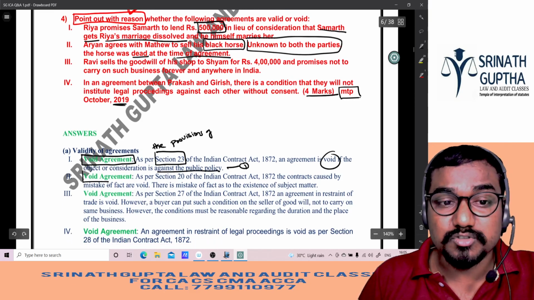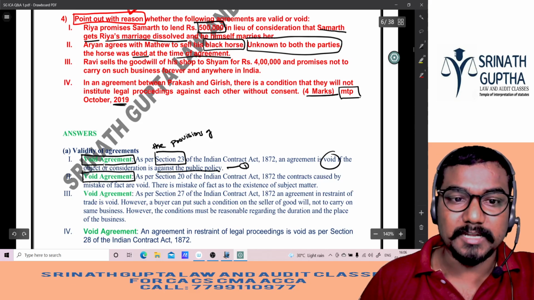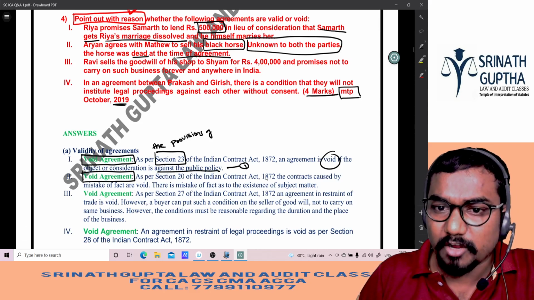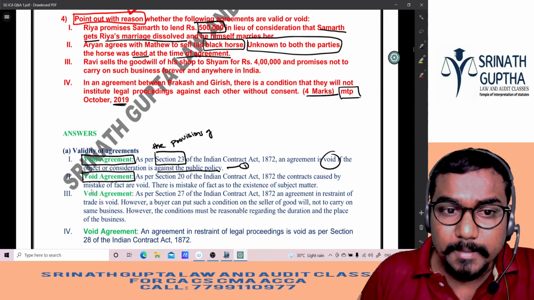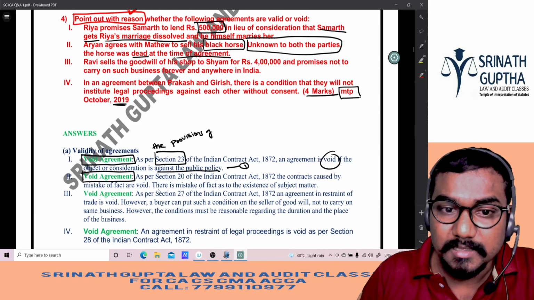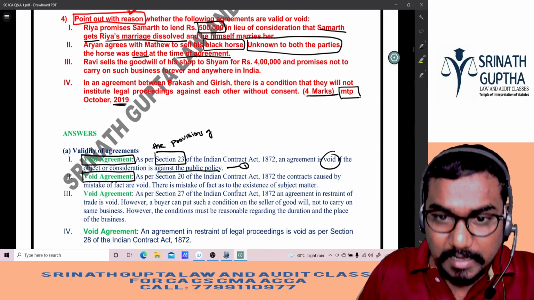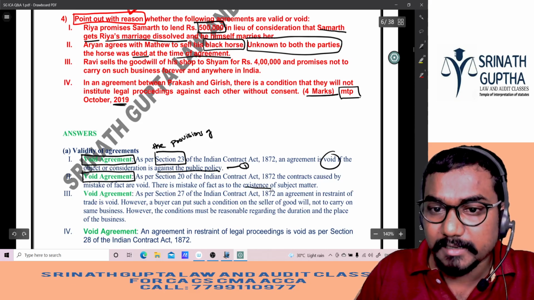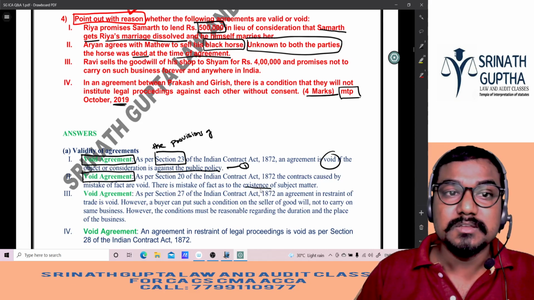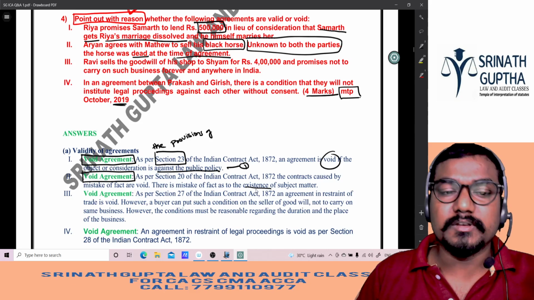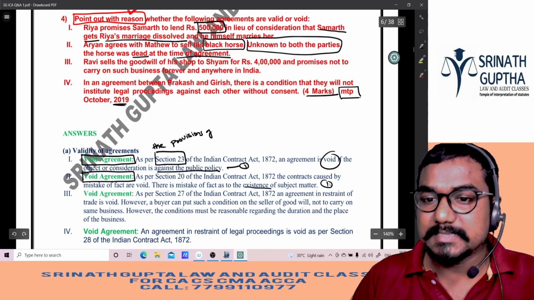It's a bilateral mistake also, moreover. Void agreement. As per section 20 of the Indian Contract Act, a contract caused by mistake of fact is void. There is a mistake of fact as to the existence of the subject matter. The horse is not in existence. So the agreement is void. You will get the 1 mark if you write like this.